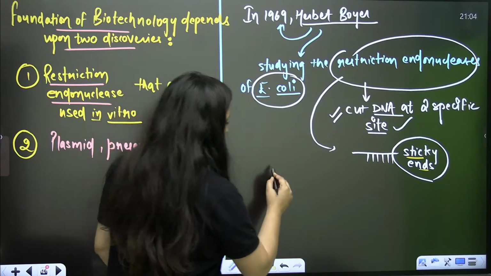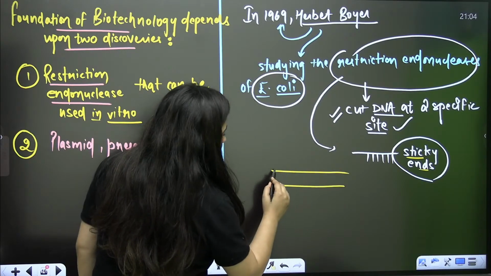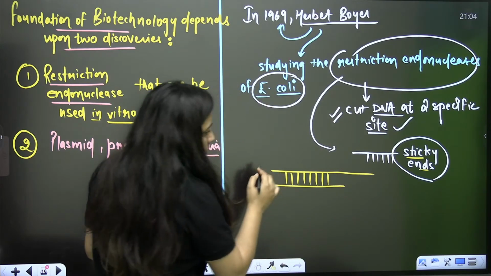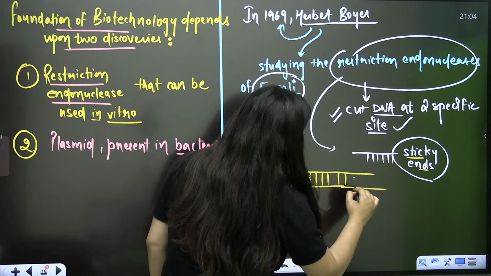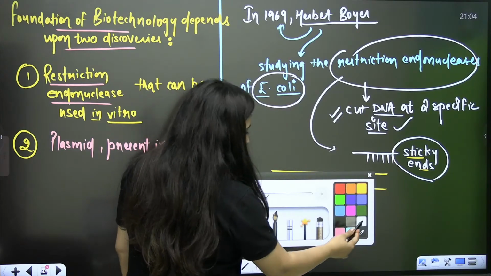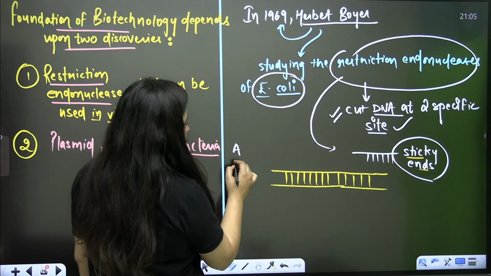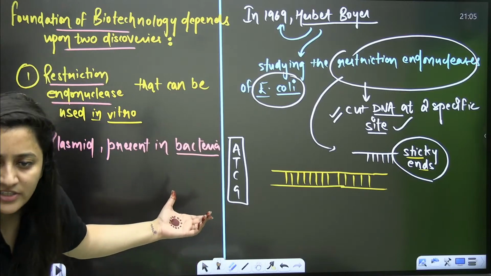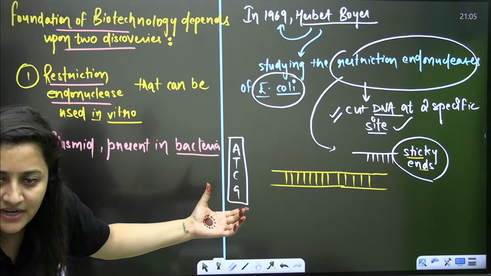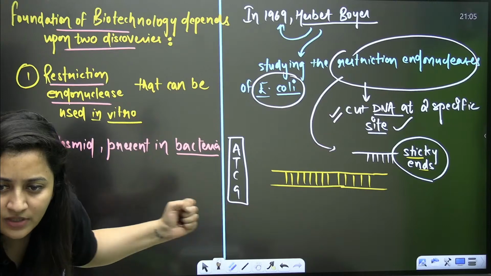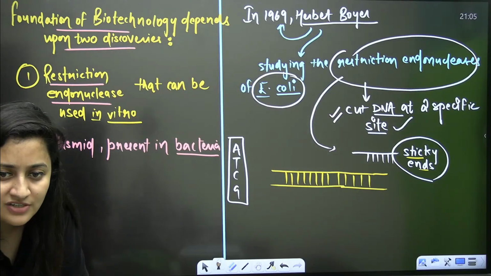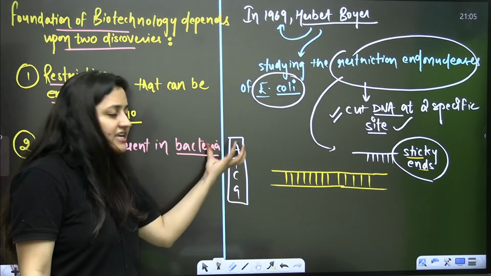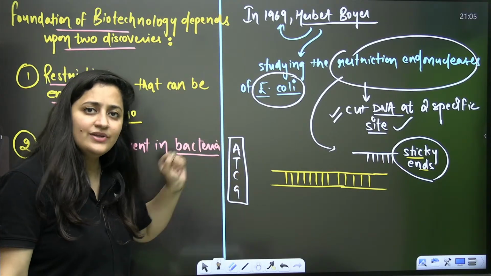Let me give you one example. I'm giving you a very random example as of now. Let's say this is a DNA that we have. It is having the nitrogenous bases, so obviously the sequence of ATCG will be there, right? I want response from your side as well. I want that energy as well. So the sequence will be of ATCG, isn't it?